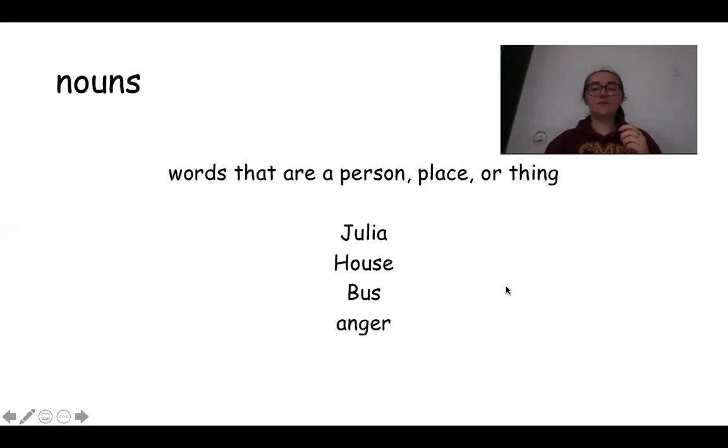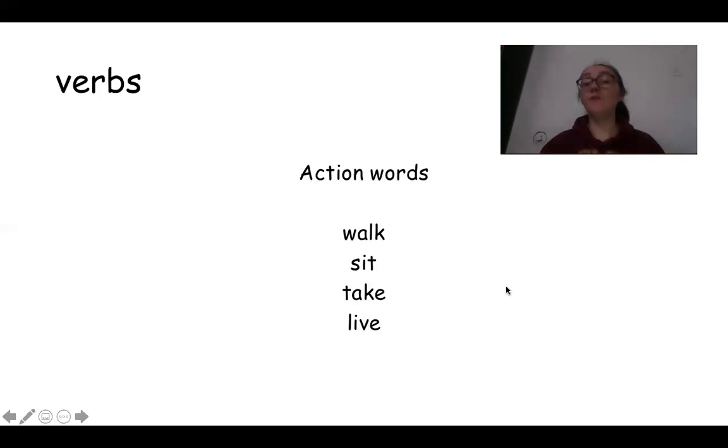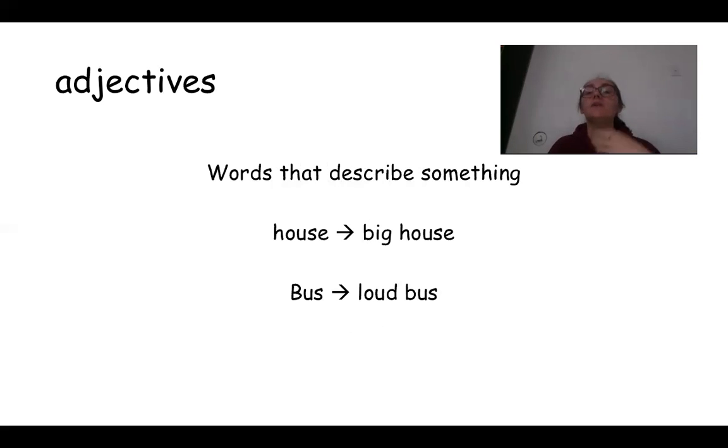The next thing that we're gonna review is verbs, right? Verbs are action words. Walk, sit, take, live. All of these are things that you do, right? They're action words. Now, another type of word we have in English is called adjectives or an adjective.